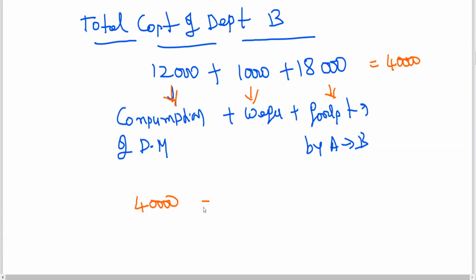40,000 rupees cost. What is closing stock? 14,000. Total cost 40,000. 14,000 is unsold stock.